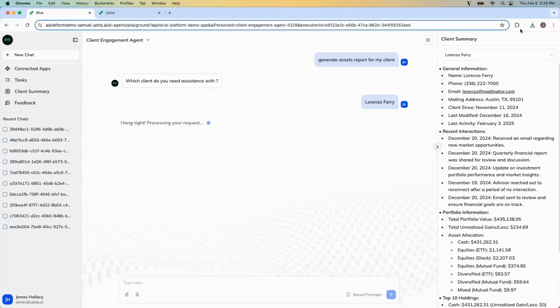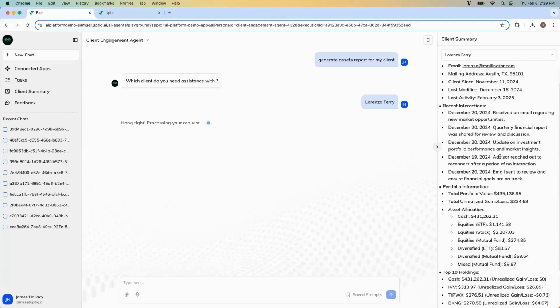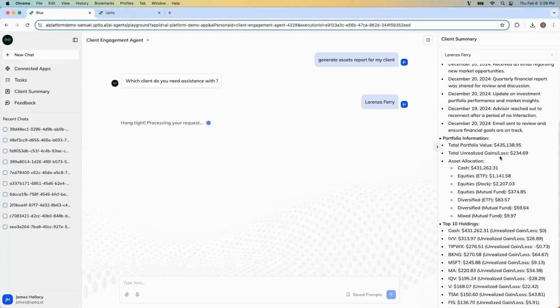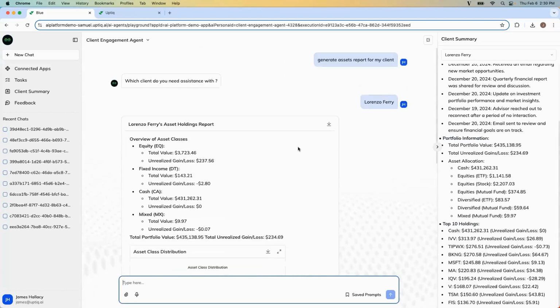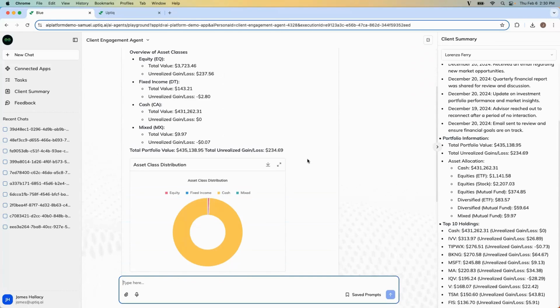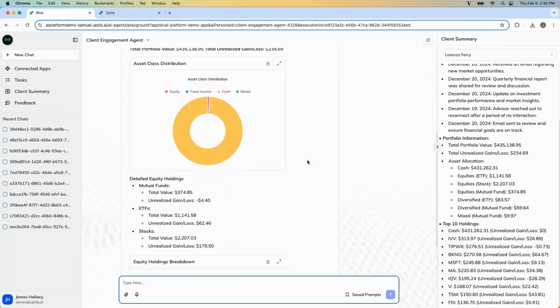On the right-hand bar, you'll see the client summary. We have basic information, we have some of our recent inquiry information, and we have some of the background asset information. Here's a more distinct background around the asset holdings, giving us a basis to have these conversations.